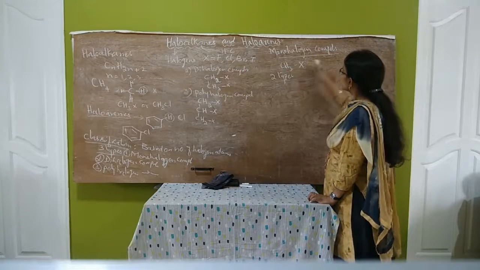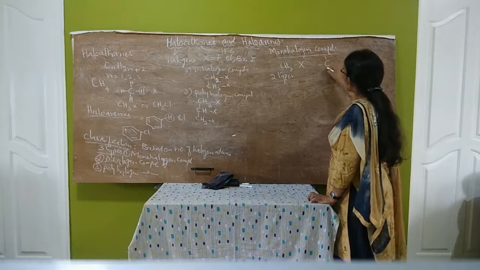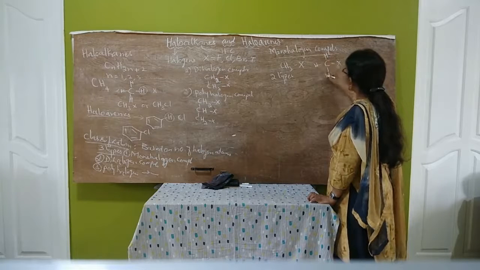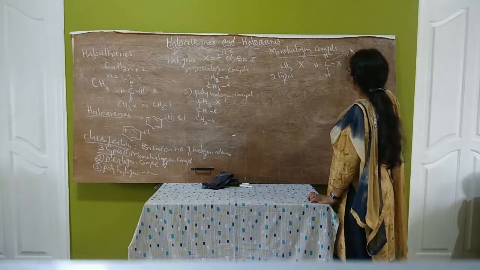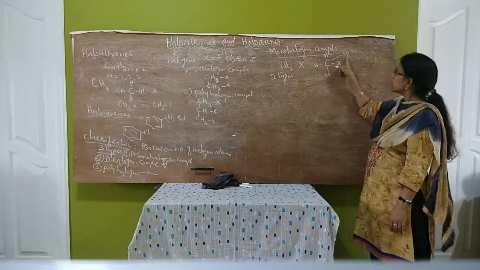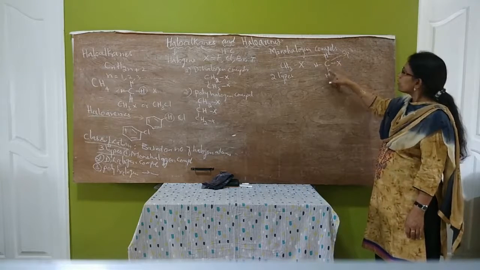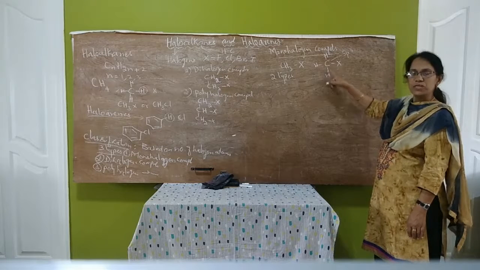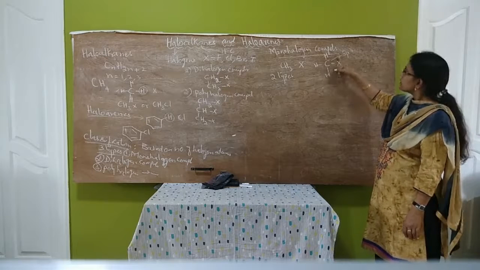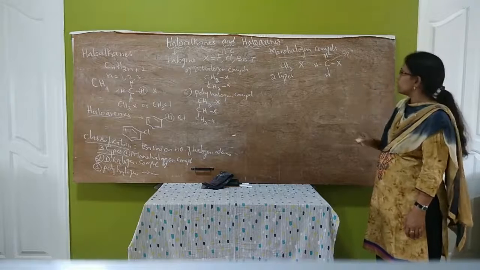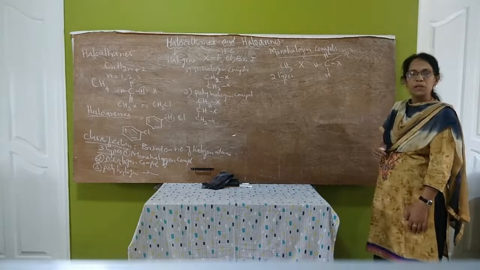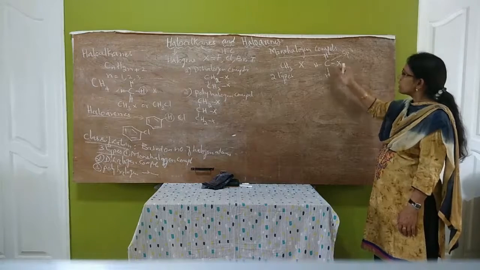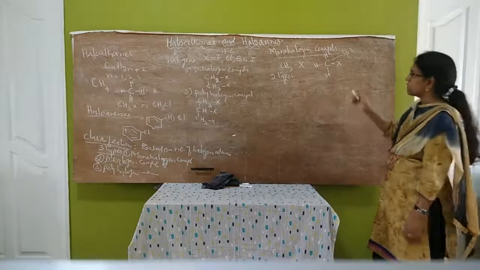Here I have written CH3X. This carbon atom is sp3 hybridized. sp3 hybridized means it is bonded to 4 atoms or groups. That means it contains 4 sigma bonds. It can be sp2 hybridized also. The carbon atom to which the halogen atom is attached can be sp2 hybridized.